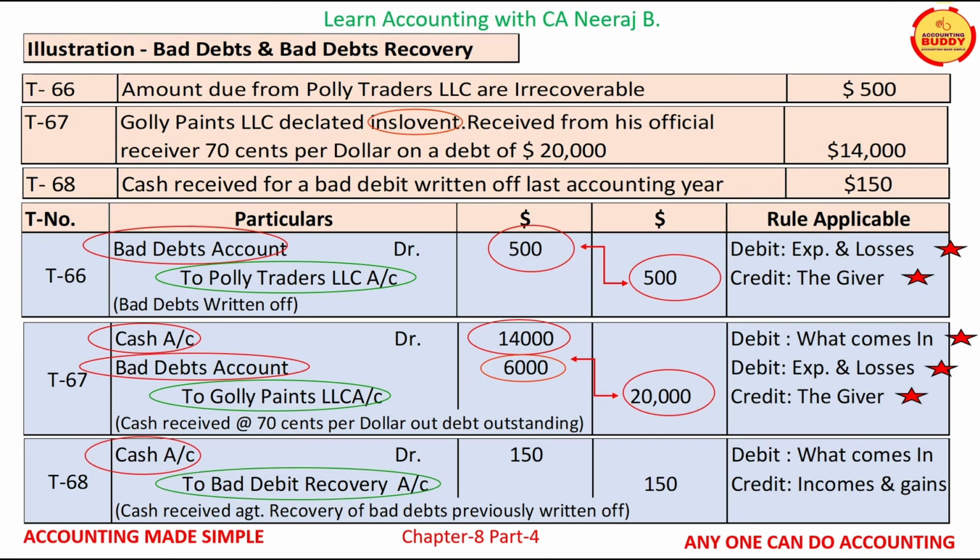Cash is a real account and it will be debited as per real account rule of debit what comes in. Bad debt recovery is a nominal account and it will be credited as per nominal account rule of credit all incomes and gains. Therefore, this transaction is recorded for $150 by debiting cash account and crediting bad debt recovery account.